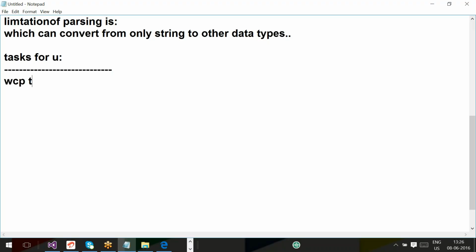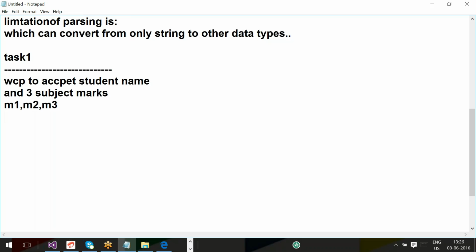Task one. Write a console program to accept the student name and three subject marks, M1, M2, M3, and calculate total marks and AVG marks.